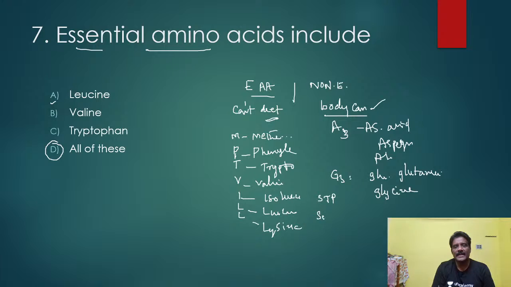STP means what? Serine, threonine, tyrosine, and P stands for here proline. Okay, easily you can remember this.